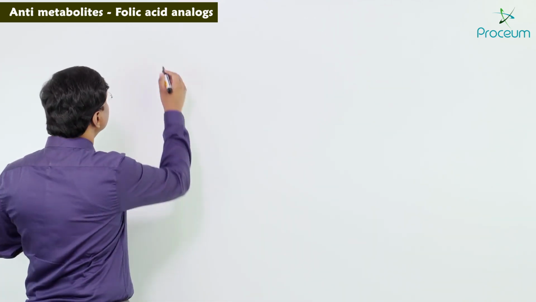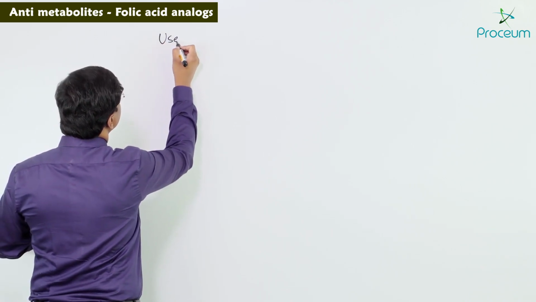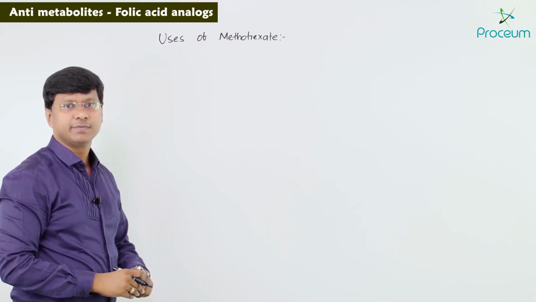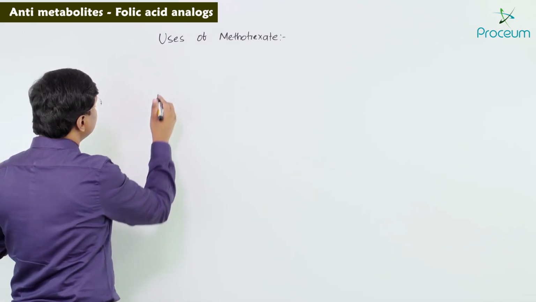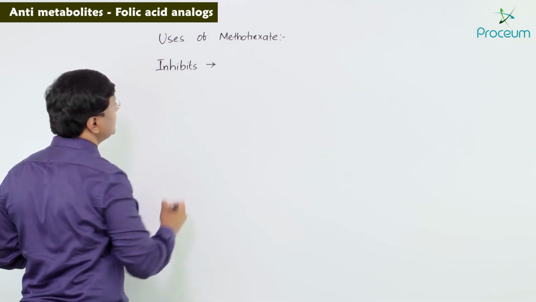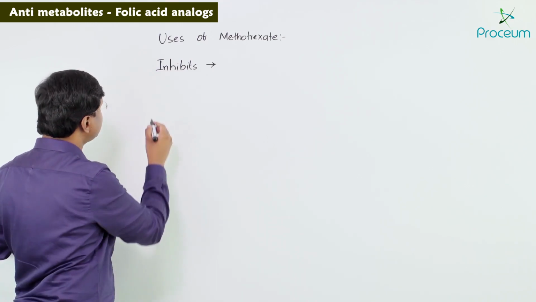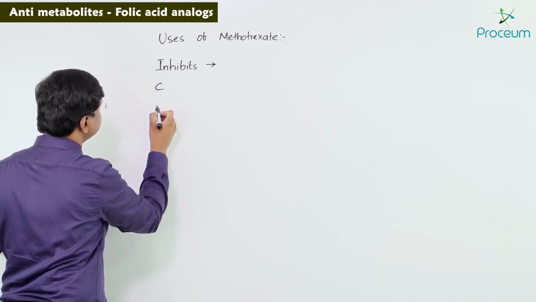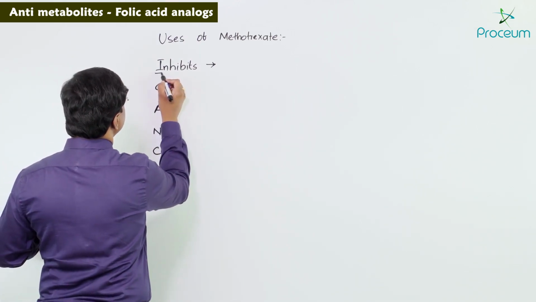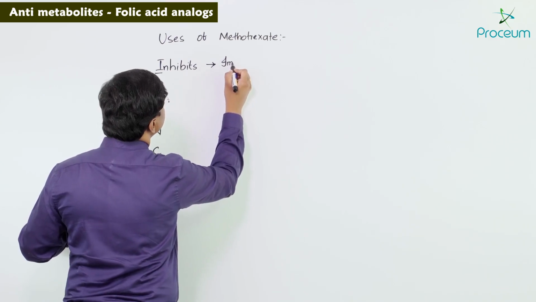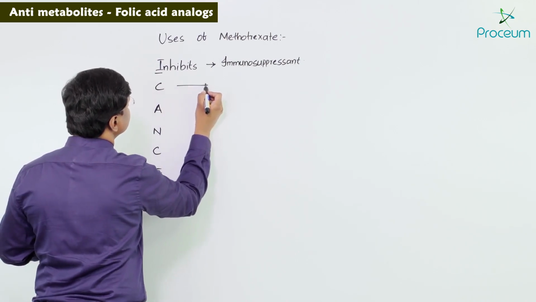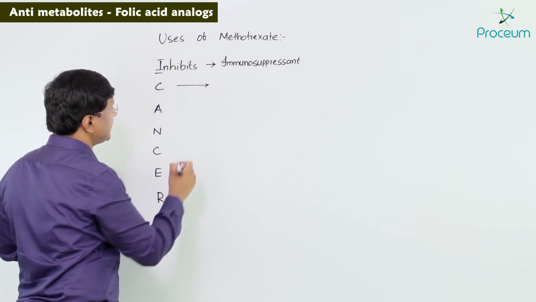Now let me tell you the uses of methotrexate in the form of a mnemonic. The mnemonic is: methotrexate inhibits the cancer. The letter I stands for immunosuppressant; methotrexate is an immunosuppressant.